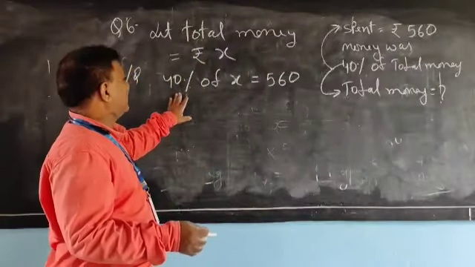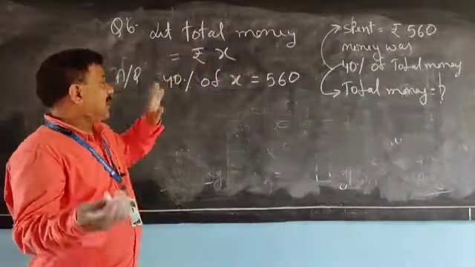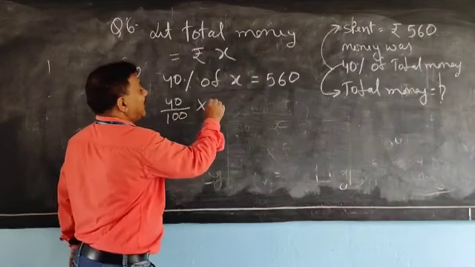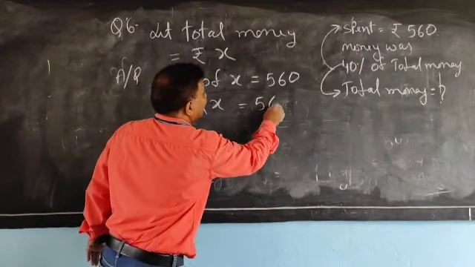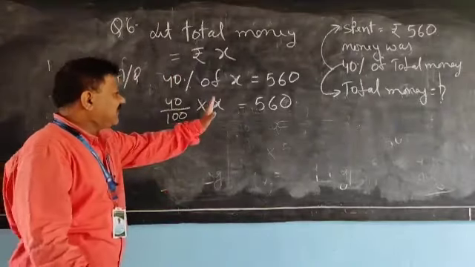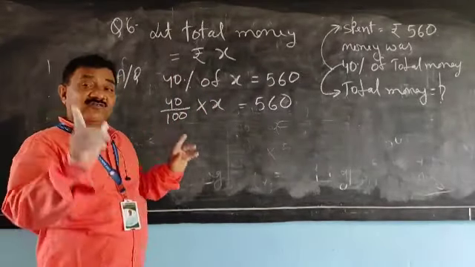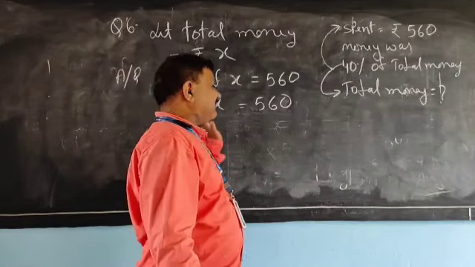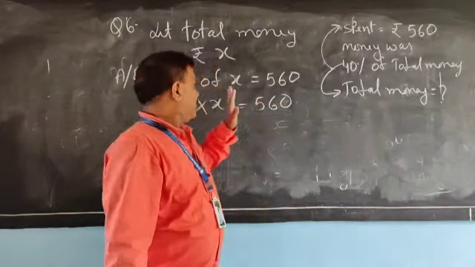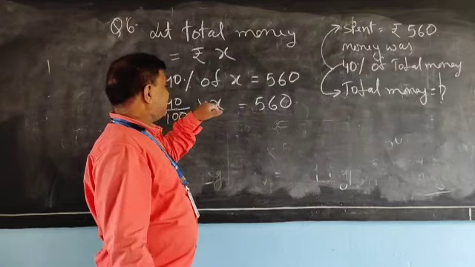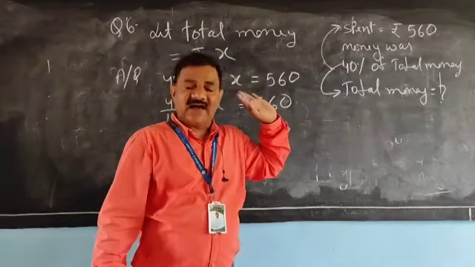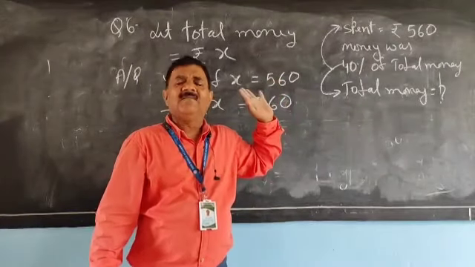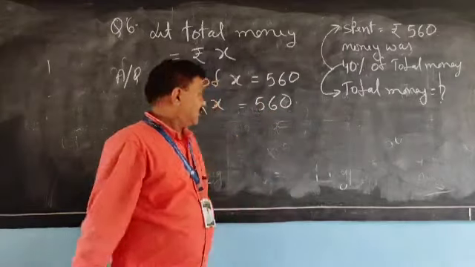And how easy it is to solve. 40% of x. I have told you 40% means 40 by 100. Of means multiply. So 40 by 100 times x is equal to 560. Now leave x on this side and transfer the rest, because we have to find x. Here 40 is multiplied to x, so that side it will divide. And 100 is divided to x, so when it goes to that side it will become multiply. Is this known now? Yes.